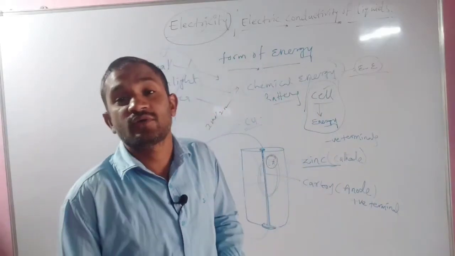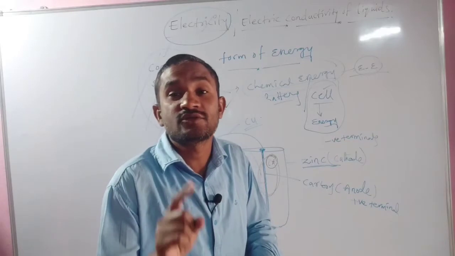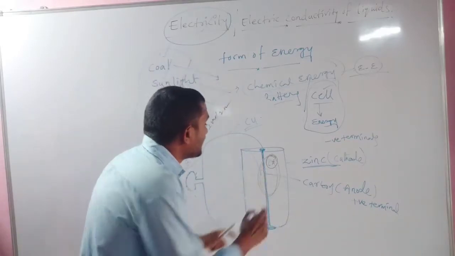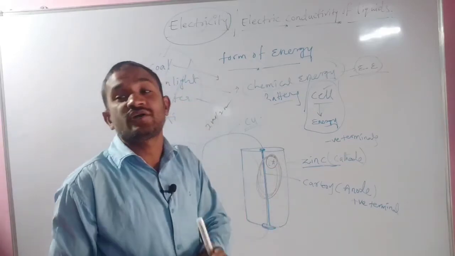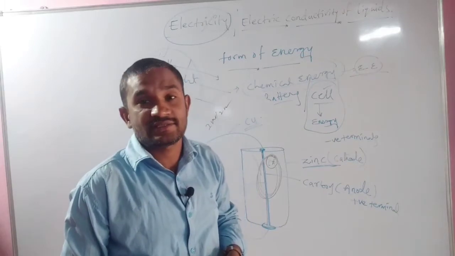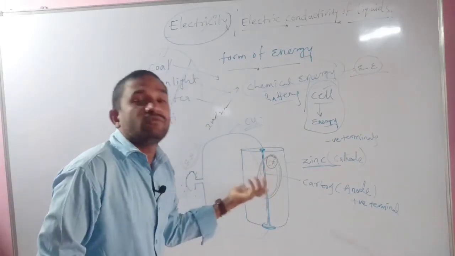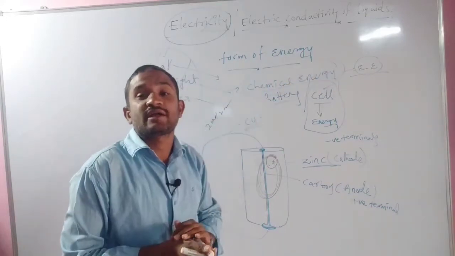In Telugu, we say at home, cell అయిపోయింది. That means the chemical is finished, so there is no chance of converting chemical energy into electrical energy. If you buy a new cell, again chemical energy is converted into electrical energy.